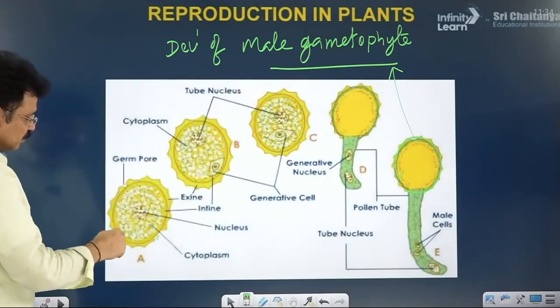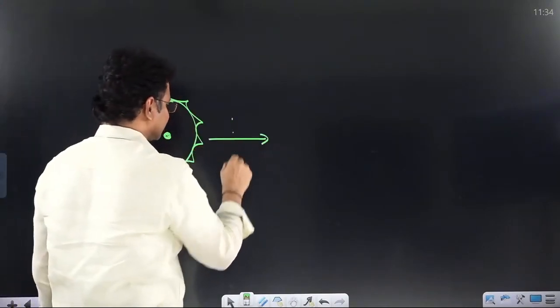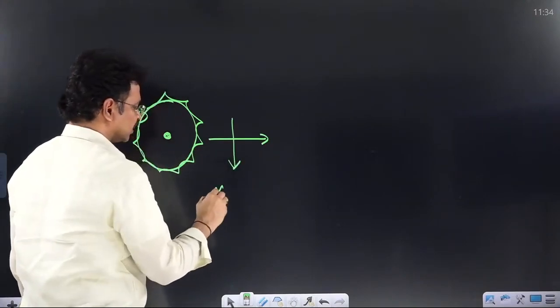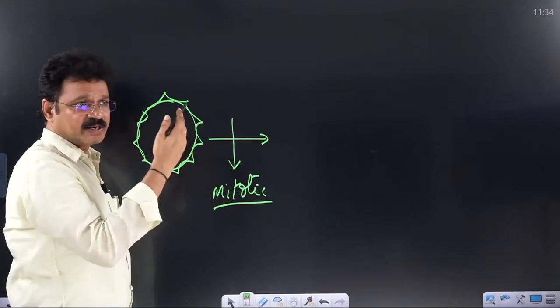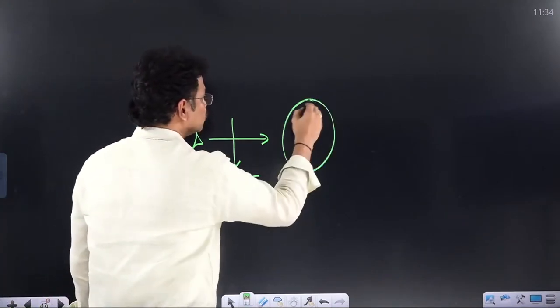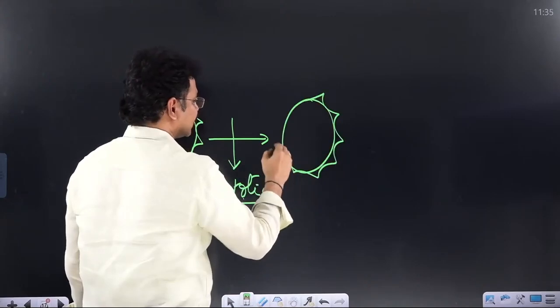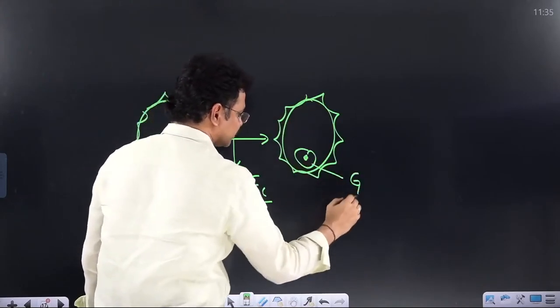In a normal pollen grain, a single haploid nucleus is there. After one single mitotic cell division, there is no meiosis, only mitotic cell division. The meiotic story is completed in pollen mother cells. After one mitotic cell division, two cells are formed inside this pollen. One cell is named the generative cell.